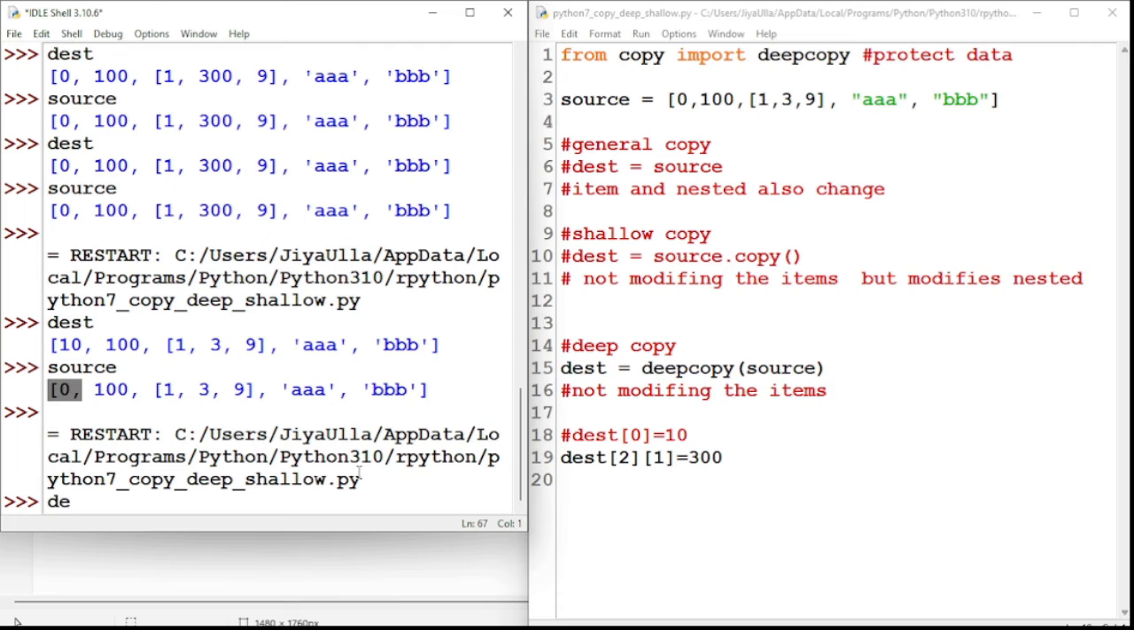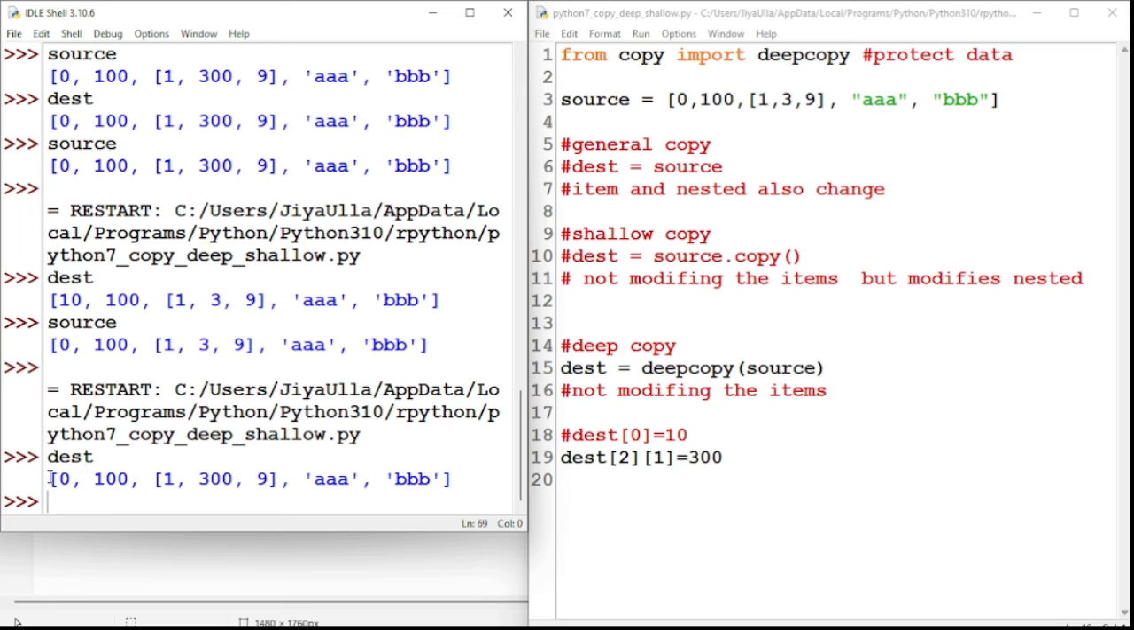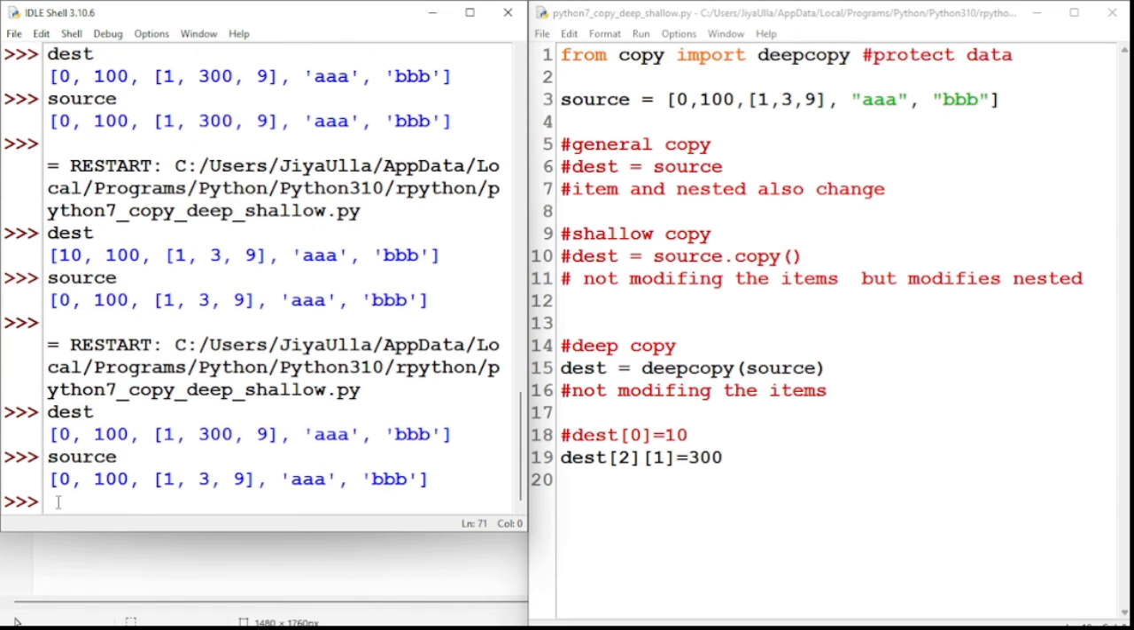Let us save and run. Here I am modifying the nested items. If I say dest and enter, the destination data is modified. Here I am assigning 300 to the second index of the first index value. Let's see whether it modifies the source data or not. If it is not modified, then deep copy is very good.